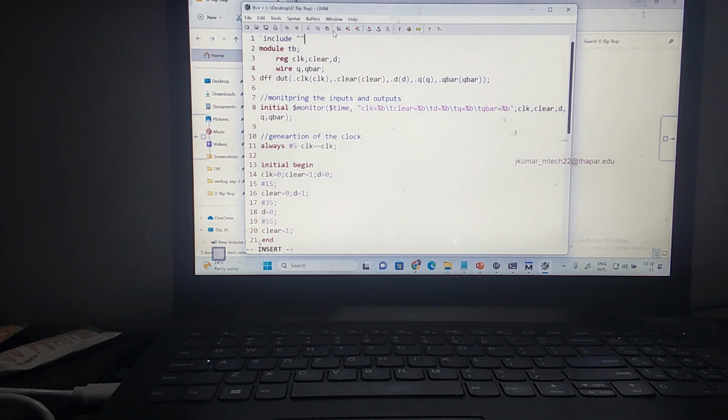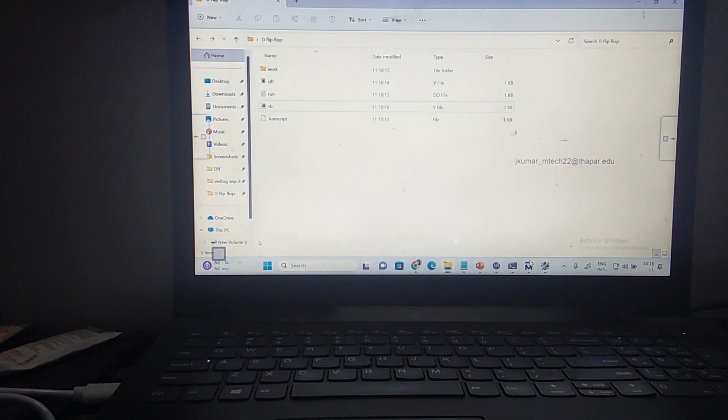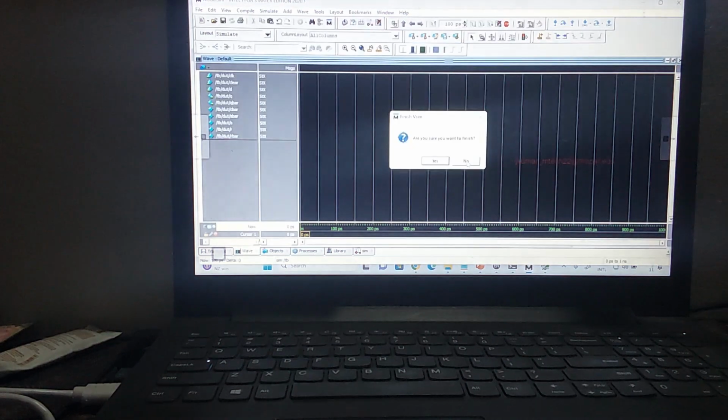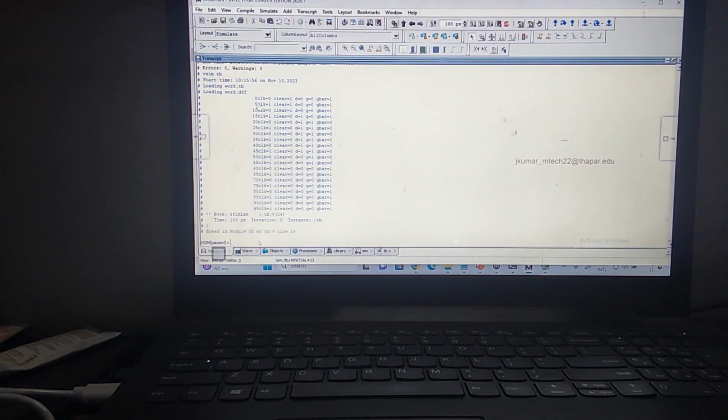What do I need to include? What is the file name I have given? D flip flop. Yes. How to save is colon wq. Okay, you can write down this program. So this is the output. Since I'm using the verilog monitor, it prints the output here.